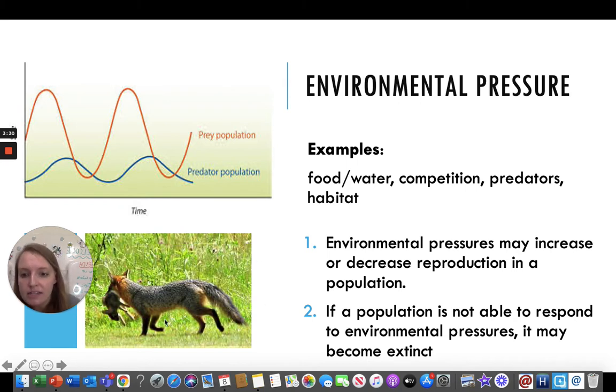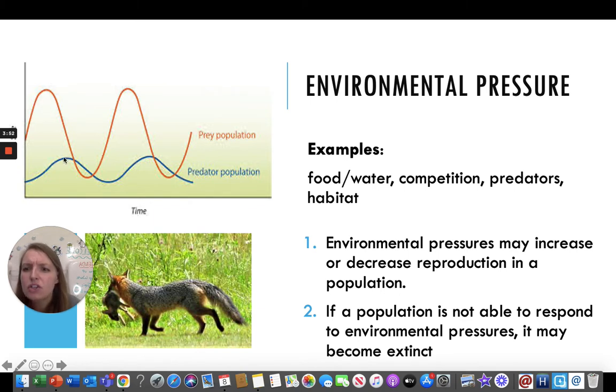So here we've got an example. We've got a fox and we've got rabbits. In this scenario, our prey are the rabbits. And you can see as the prey population goes up and up and up, the fox population, the predator, the blue line, also goes up. You can see there's a little bit of a lag. First the prey goes up, then the predator.